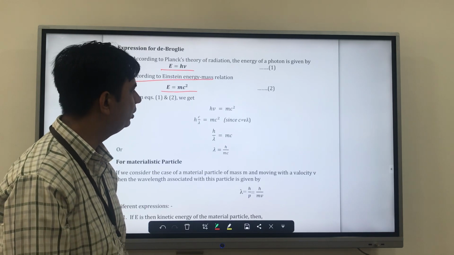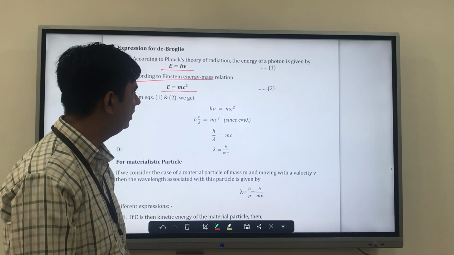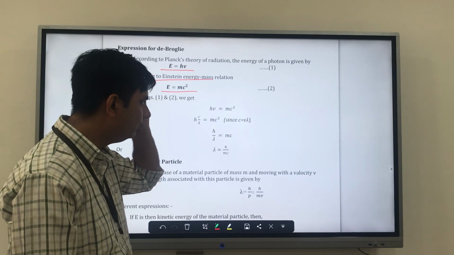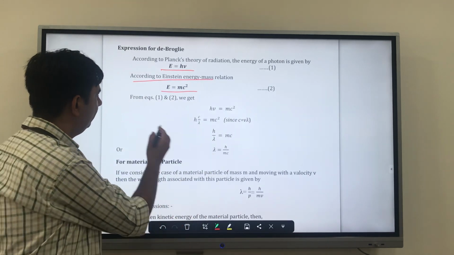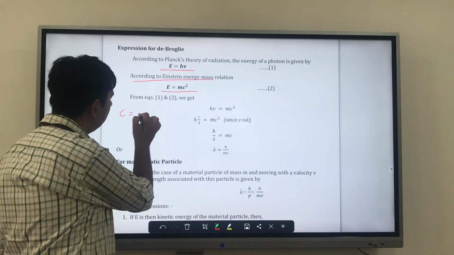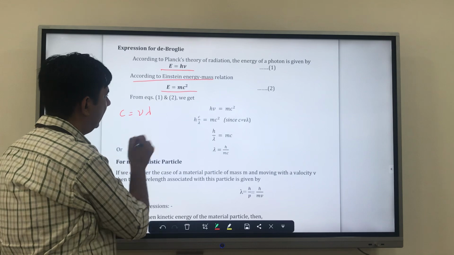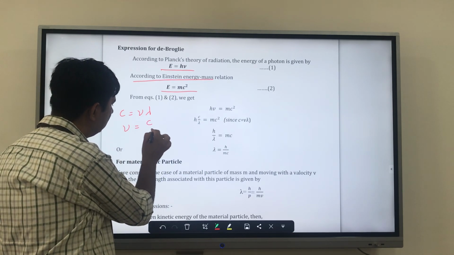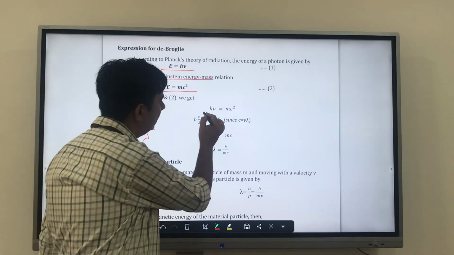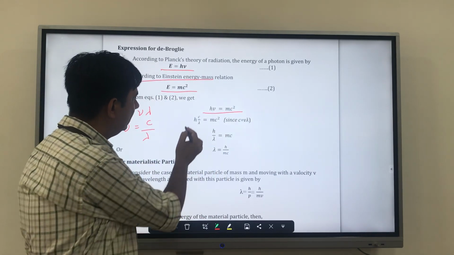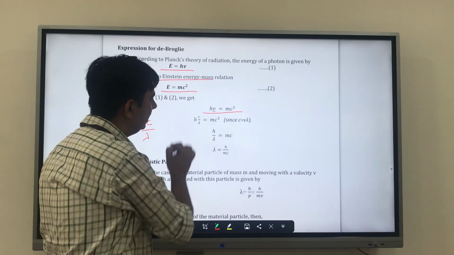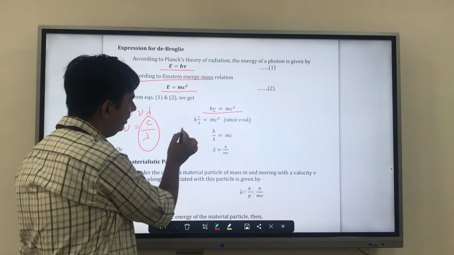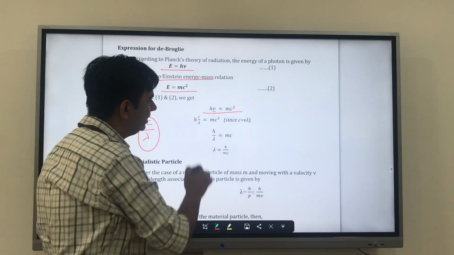From here we can get the value of ν, which is c by lambda. So hν is equal to mc square becomes h c by lambda is equal to mc square.